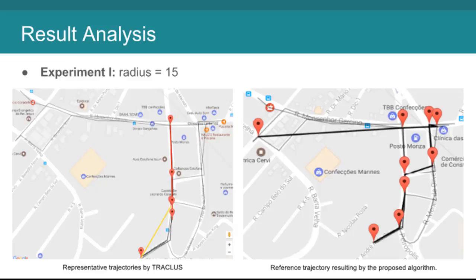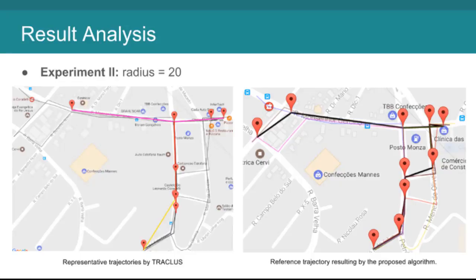The first result is for the experiment with the radius set at 15. On the left is TRAJREF's result, with 2 trajectory segments. The proposed method on the right shows a reference trajectory, which has more points than TRAJREF's.